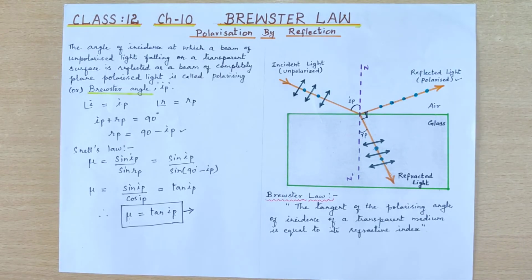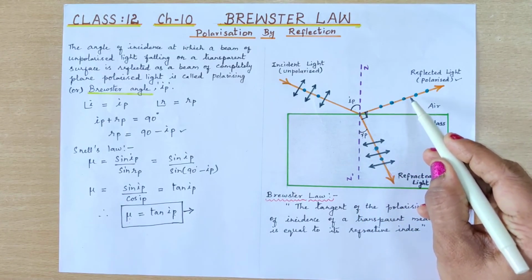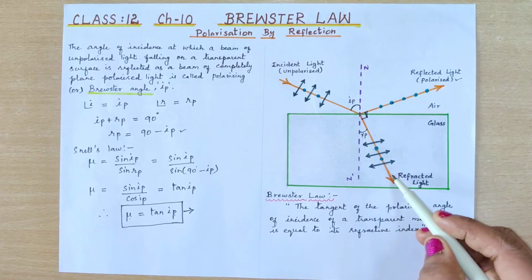So we understand that the value of the Brewster angle depends on the nature of the transparent medium and the wavelength of light used. And we know that when I is equal to IP, there is completely polarized reflected light as well as partially polarized light which is transmitted.